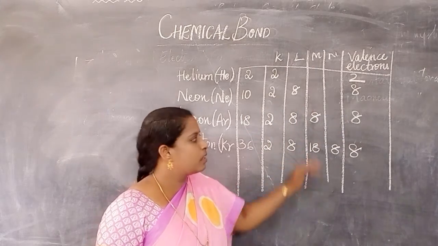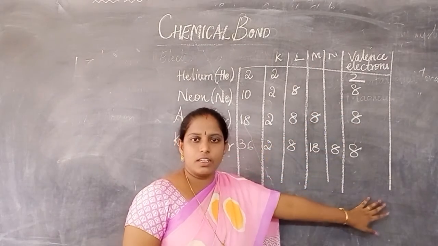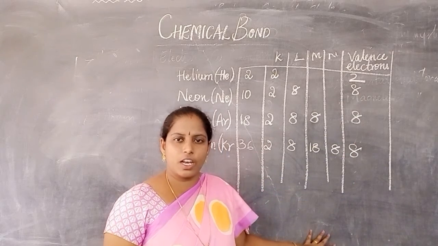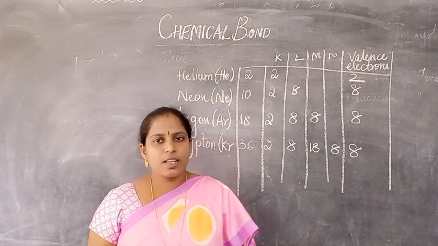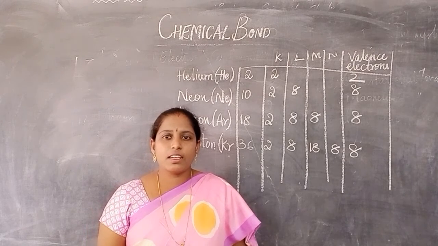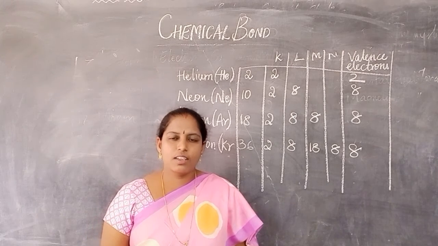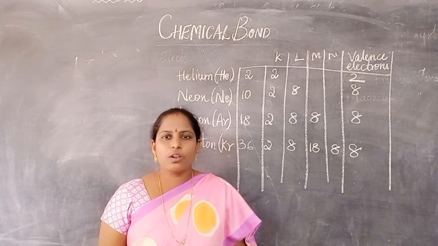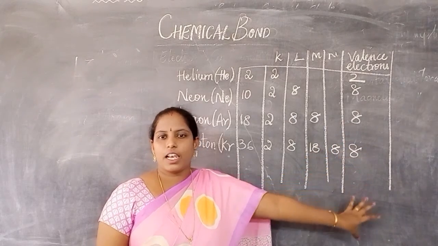Using this method, that is only the valence shell electrons, Lewis proposed the Lewis dot structure, a method to denote the valency electronic configuration.